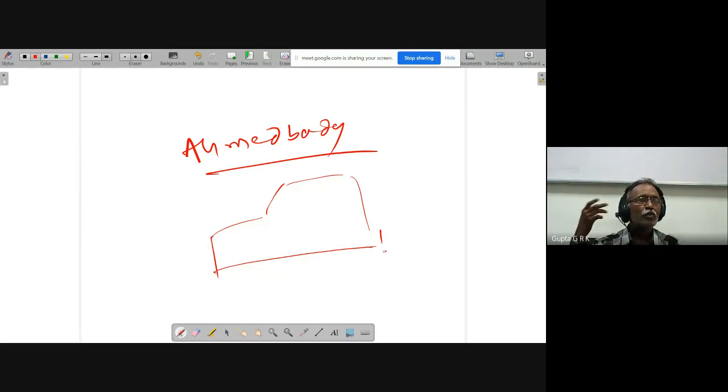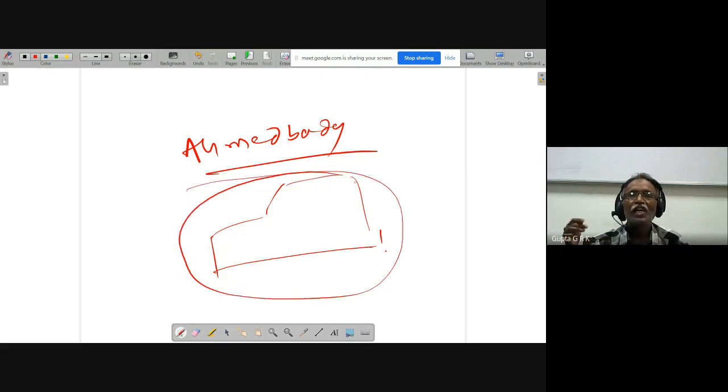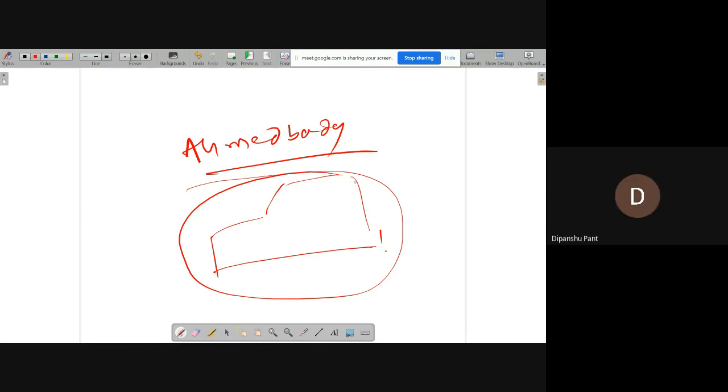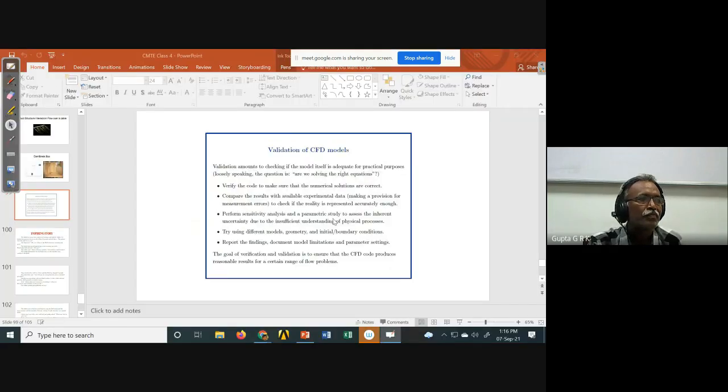So when you have imagined some beautiful shape and developed it, if you can show that for this shape you get exactly the benchmark result available, then people will rely on your result. Right? Anything else?